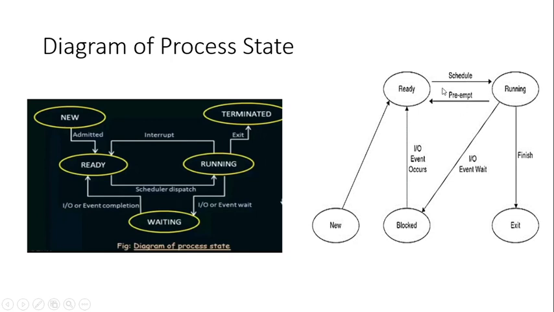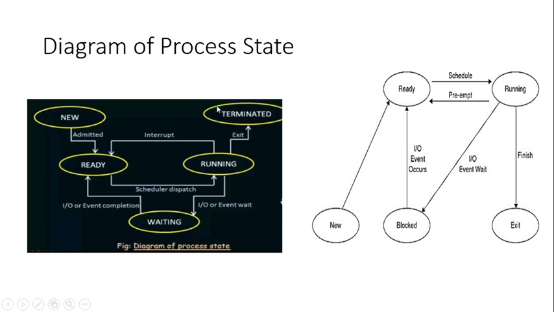And in case an interrupt is going to occur, that is a preemption, which is why preempt is written here. If a preemption or interrupt has occurred, it will go from the running state directly to the ready state. So these are the three events which can occur from the running state. Either it can work in the normal way, that is finish its execution and go to the exit mode, or if an input output event wait occurs, it goes to block mode, or if a preemption occurs, it goes back from the running to the ready state.